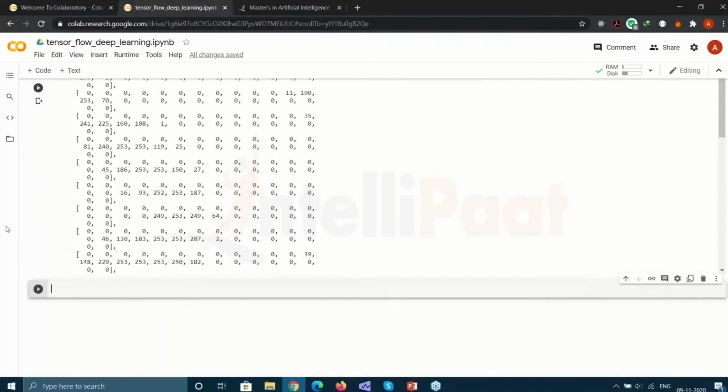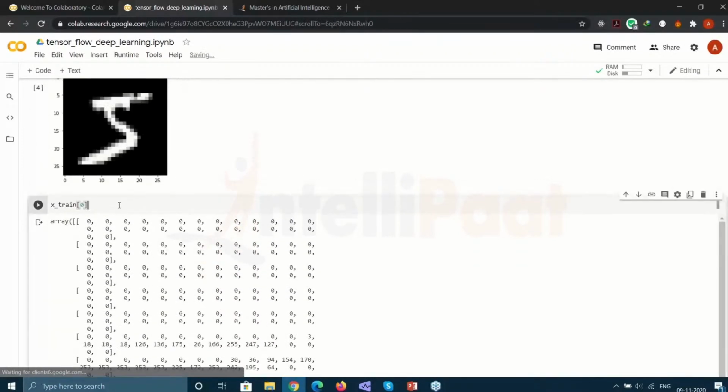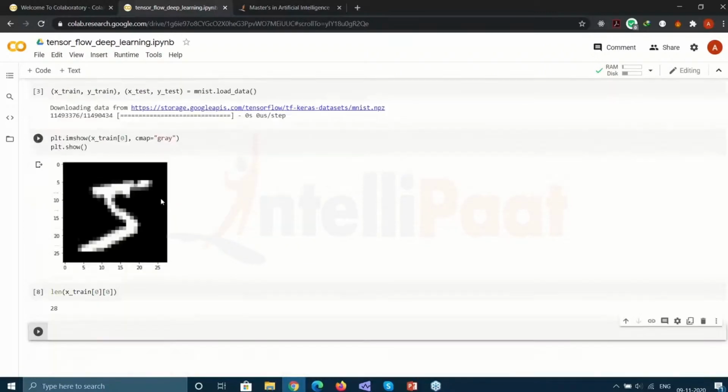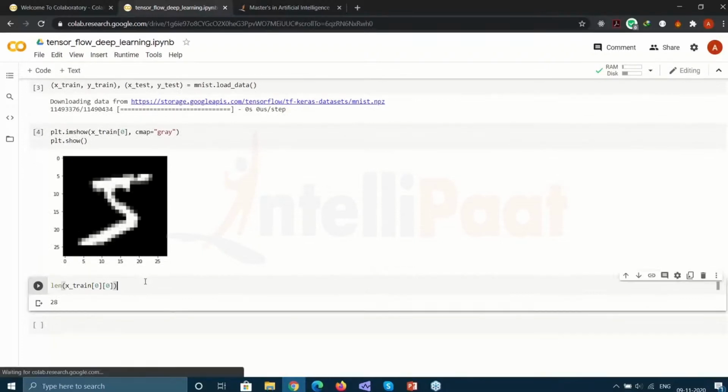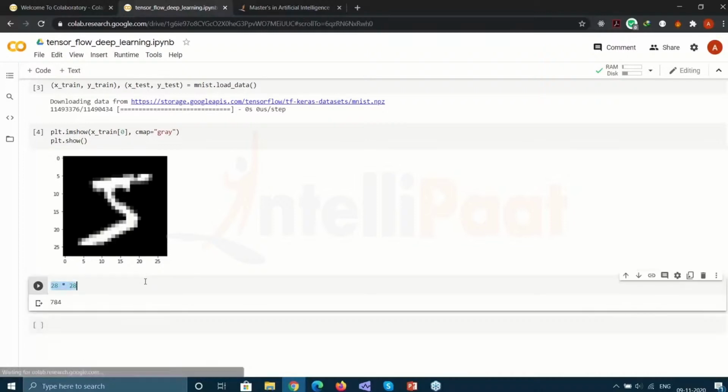And this is just some data about how 28 by 28 pixels look, right? So if I were to give you the length of the first row, it should also be 28 because our image is supposed to be of size 28 by 28, and it is. So 28 by 28 basically means 784 pixels. So for each image we have 784 data points. Each pixel can reveal something about our data.